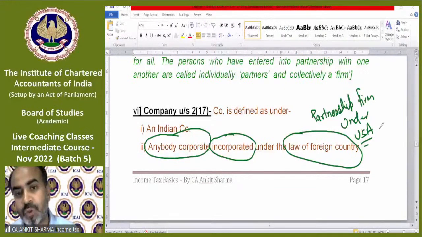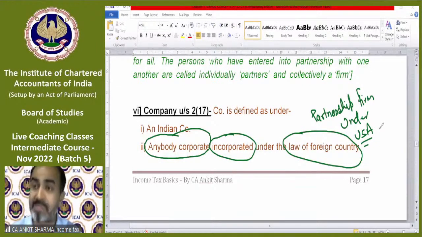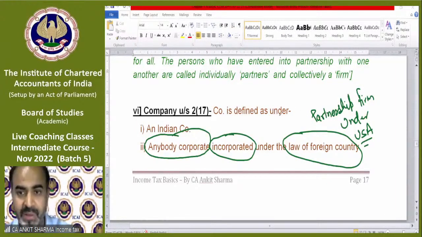So in simple words, any organization registered outside India under the law of that country will be treated as a company under the Income Tax Act. If there is a partnership firm or an LLP registered outside India, then for income tax purposes in India, they will not be treated as a partnership or LLP. They will be treated as a company. I hope it's clear. It's very simple.